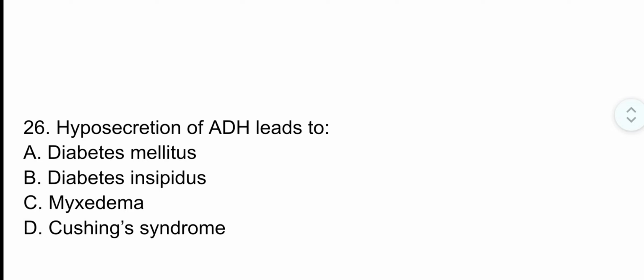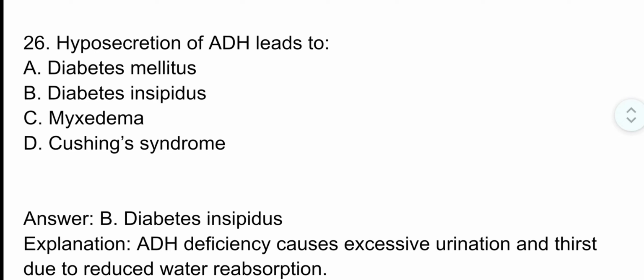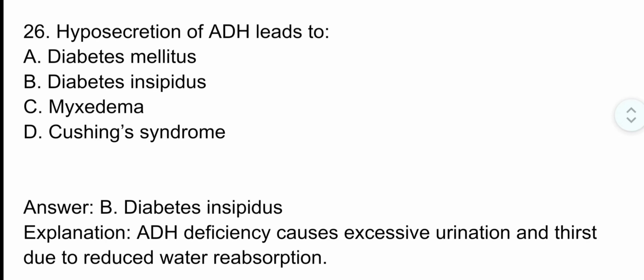Question number 26. Hyposecretion of ADH leads to. The correct option is option B, diabetes insipidus. ADH, that is antidiuretic hormone, deficiency causes excessive urination and thirst due to reduced water reabsorption.